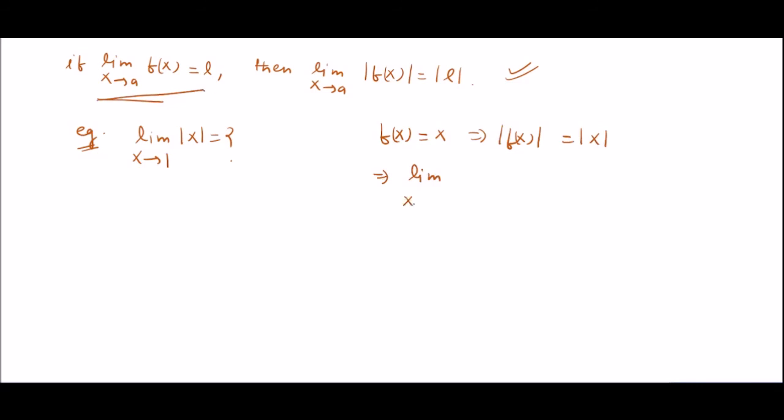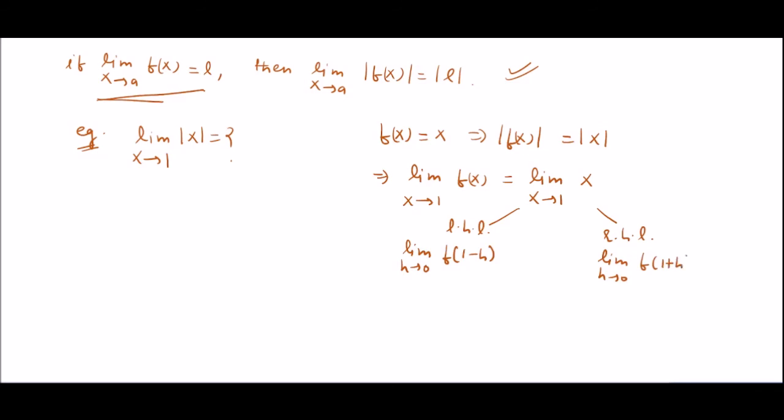So the limit as x tends to 1 of f of x will be the limit as x tends to 1 of x. The left hand limit and the right hand limit will be the limit as h tends to 0 of f of 1 minus h, and the limit as h tends to 0 of f of 1 plus h.